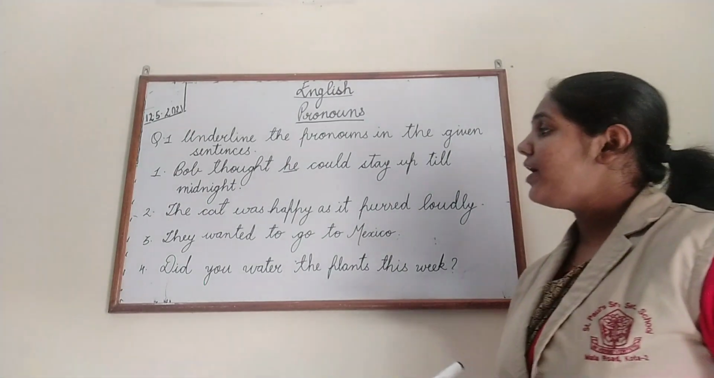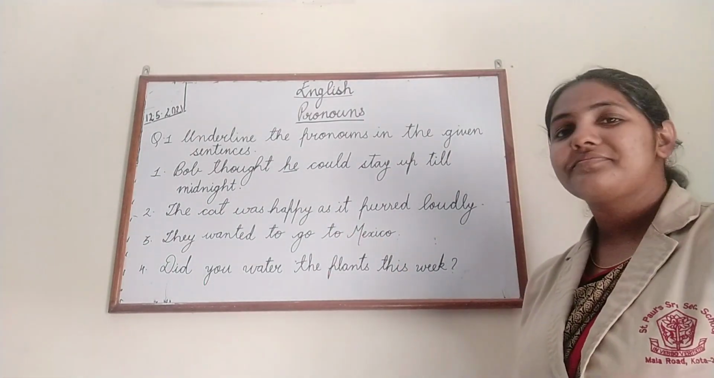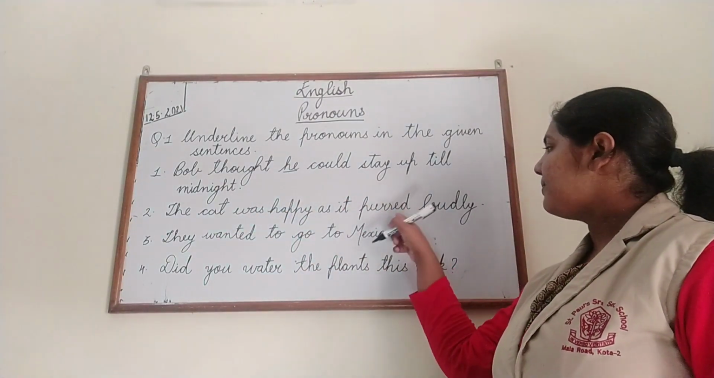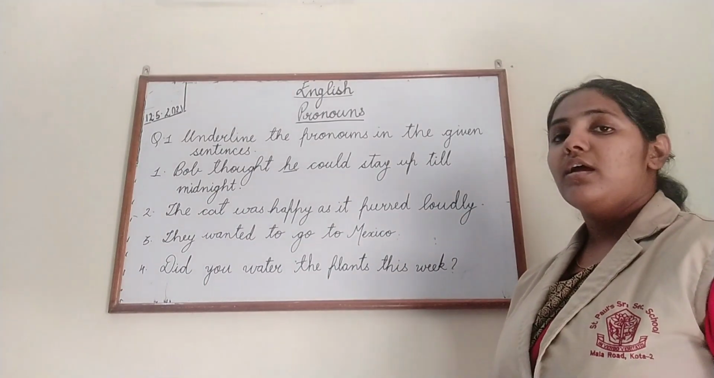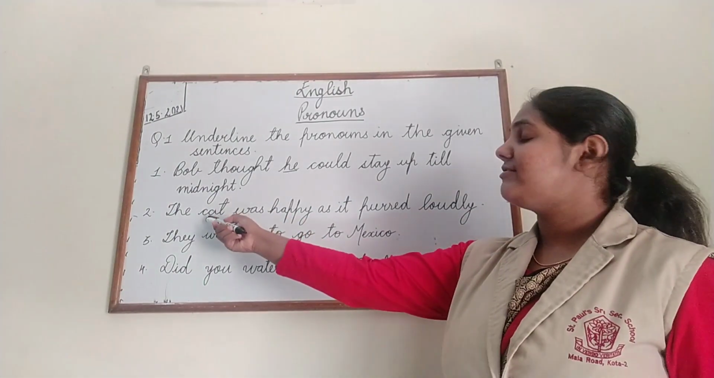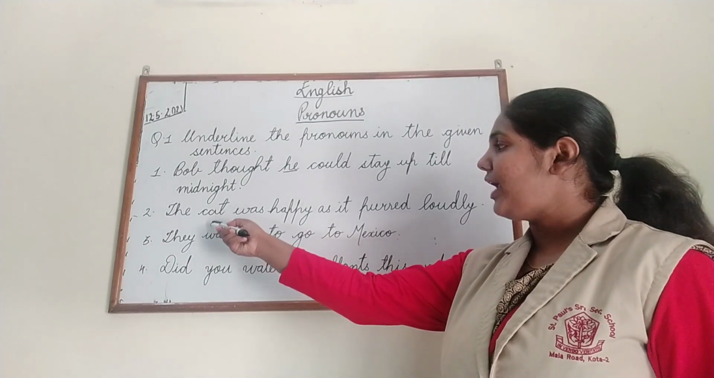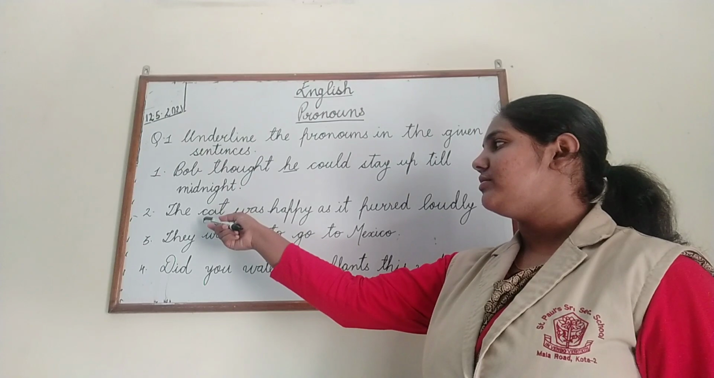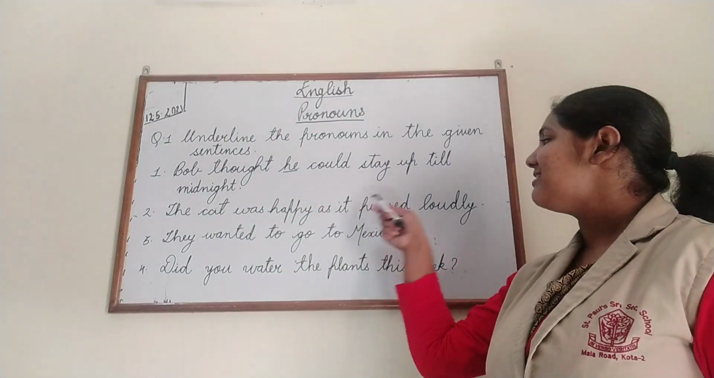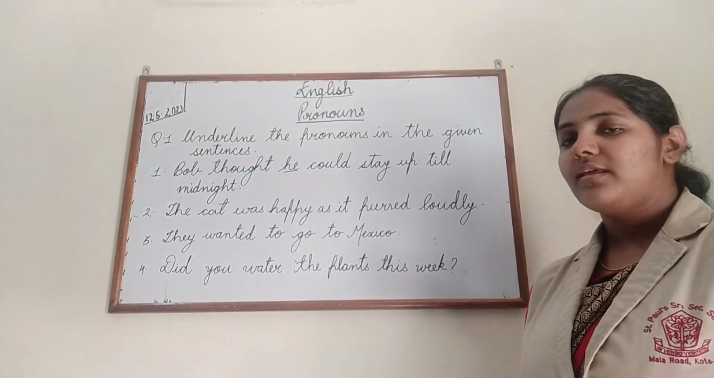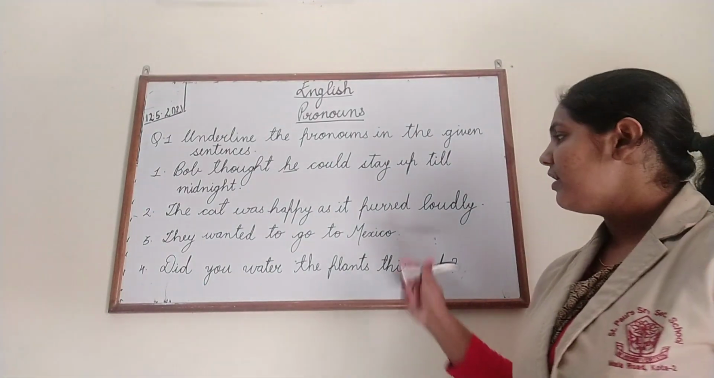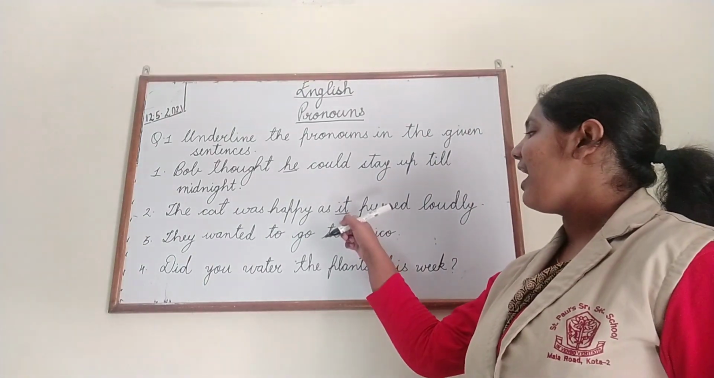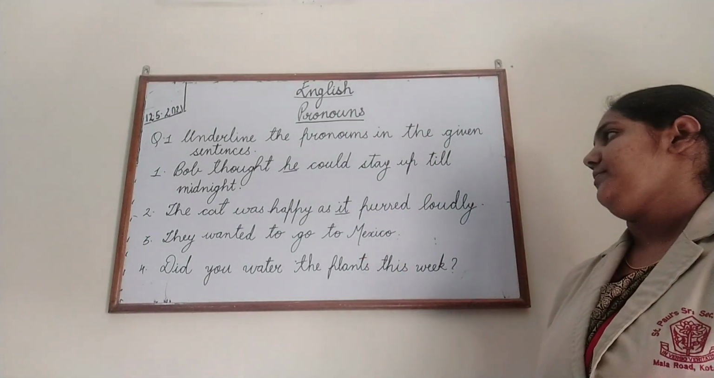Now, moving on to the next sentence. The cat was happy as it purred loudly. Now children, the cat here is the name of an animal. So which pronoun will replace this naming word? The cat was happy as it purred loudly. The answer here is the pronoun "it". So you have to underline the pronoun "it".